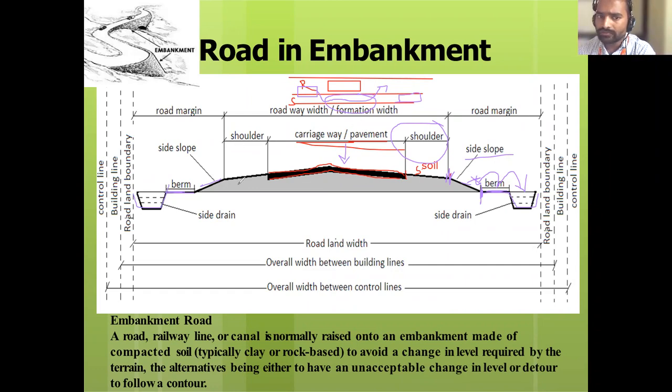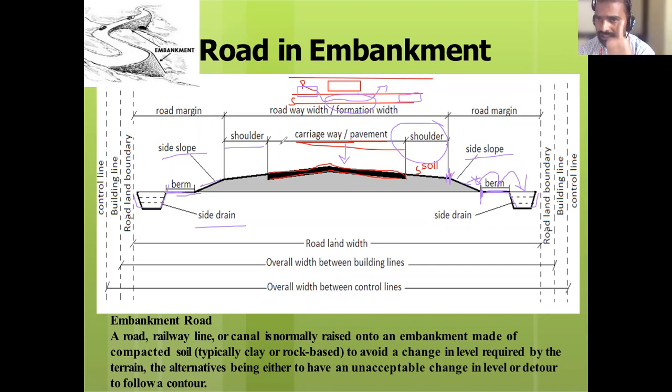Everyone, is it clear? Cross section of the elements. The first term is carriageway, or it is called pavement. Next is shoulder. Next is side slope. Next is berm. Next is side drain. How many terms are there? 1, 2, 3, 4, 5. Yes, tell me.